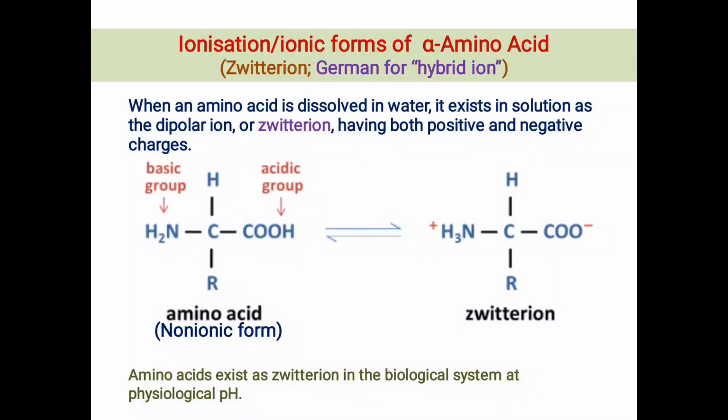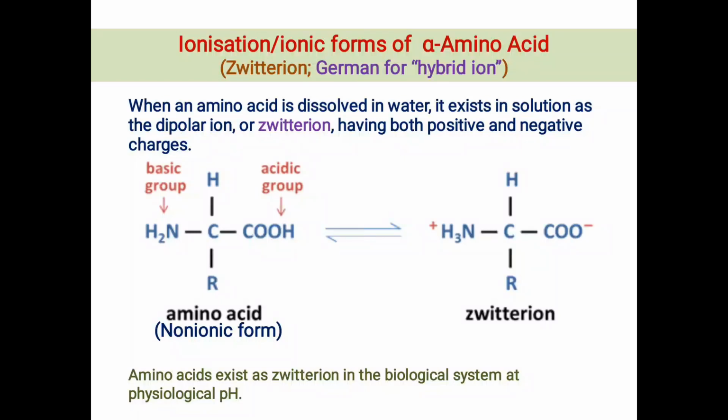So when an amino acid is dissolved in water, it exists in solution as a dipolar ion or zwitterion having both positive and negative charges. Why are such ionic species formed by amino acids whenever they are dissolved in water? Just because of the presence of ionizable functional groups.